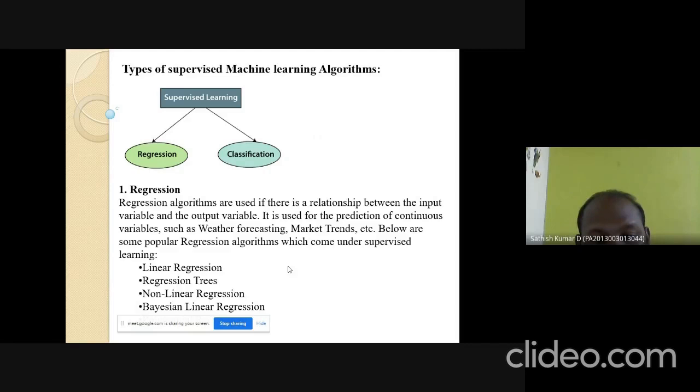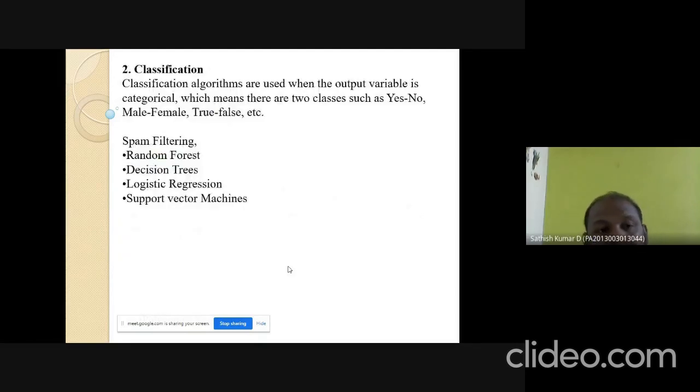Below are some of the examples of regression algorithms: linear regression, regression trees, non-linear regression, and Bayesian linear regression. These are some of the algorithms under supervised learning. The next method under supervised learning is classification. That is, in classification, instead of using the relationship, here it is going to use decision making principles, like whether it is yes or no, male or female, true or false. So based on the category, it is going to classify the data sets. Some of the examples under classification are spam filtering, random forest method, decision tree algorithm, logistic regression, and support vector machines.